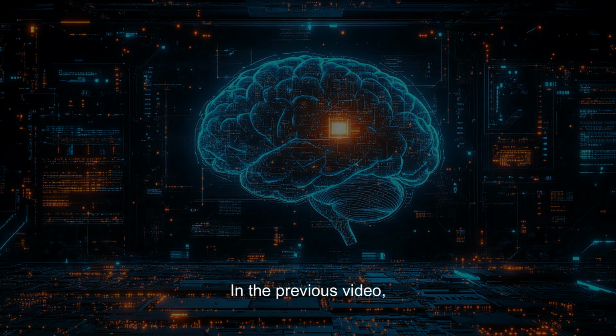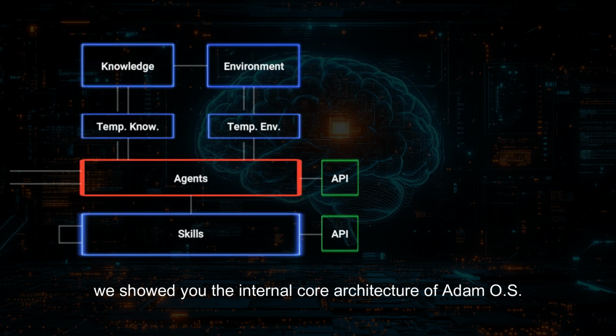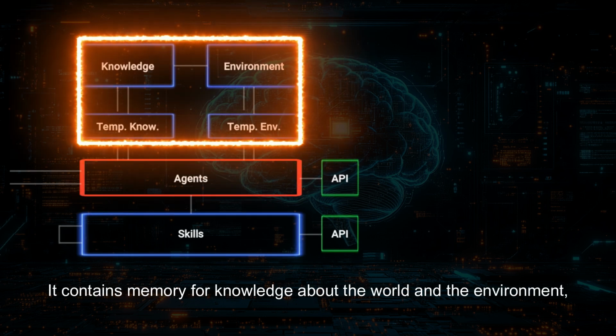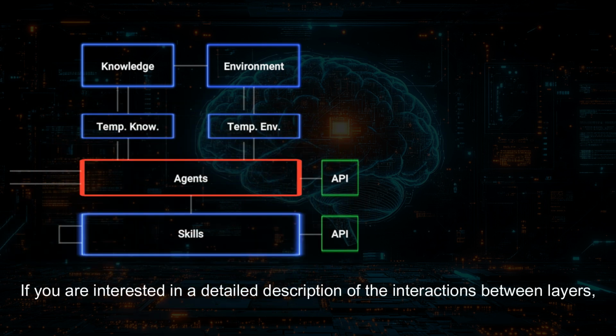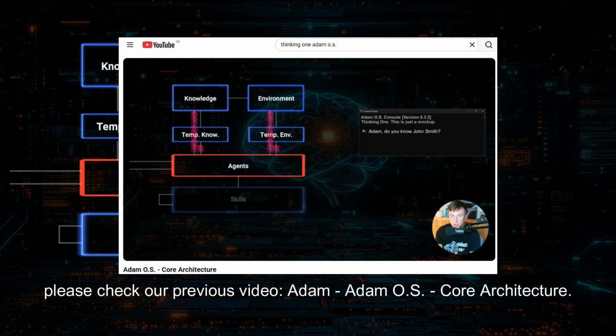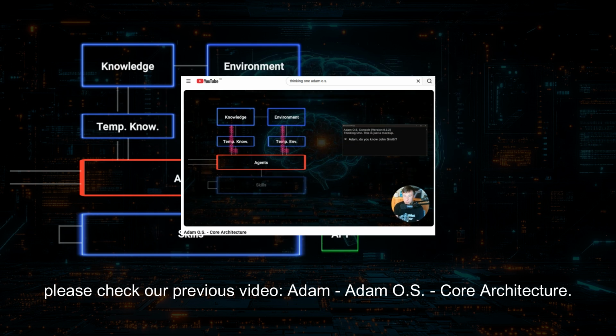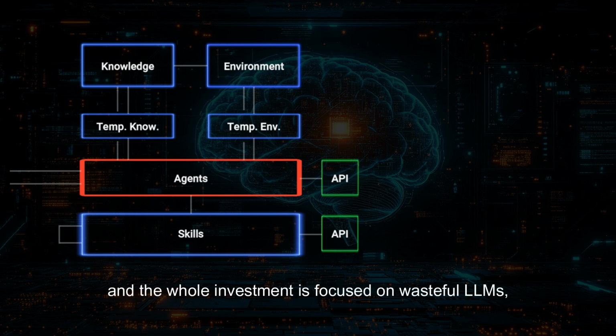In the previous video, we showed you the internal core architecture of Adam O.S. It contains memory for knowledge about the world and the environment, and a layer of agents and skills. If you are interested in a detailed description of the interactions between layers, please check our previous video, Adam O.S. Core Architecture.